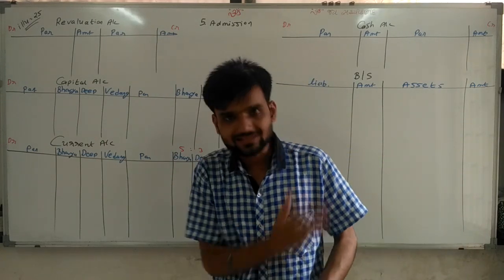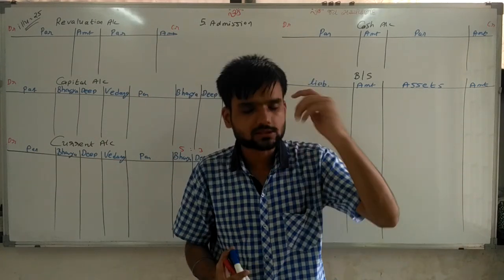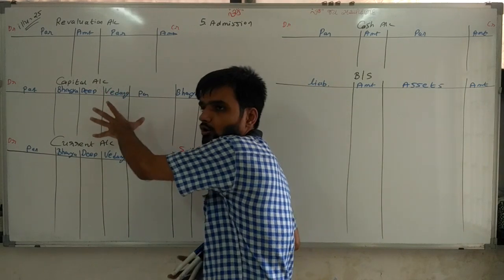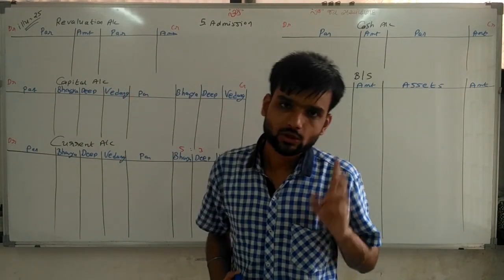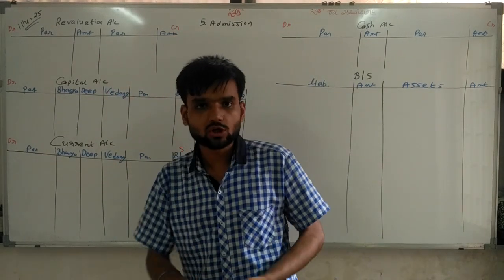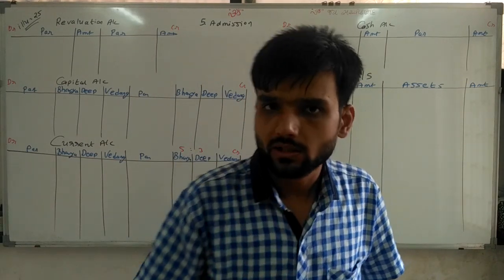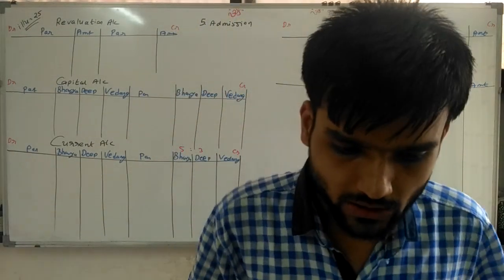So today one thing we see in this question is capital and current, both accounts. Up to the last lecture, in whatever sums we have done, only capital account was there. Today 2 accounts are here because in the balance sheet 2 accounts are given. Going ahead, Vedang